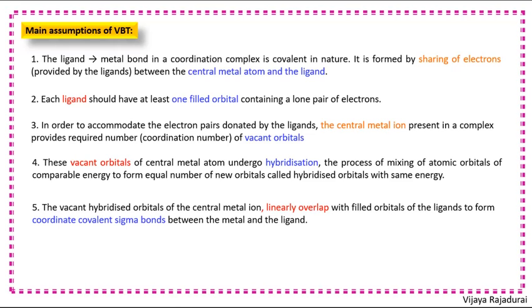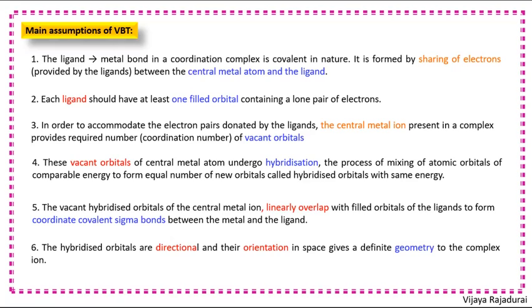Next point is the vacant hybridized orbitals of the central metal ion linearly overlap with the filled orbitals of ligands to form coordinate covalent sigma bonds between the metal and the ligand. Sixth point is the hybridized orbitals are directional and their orientation in space gives definite geometry to the complex ion.